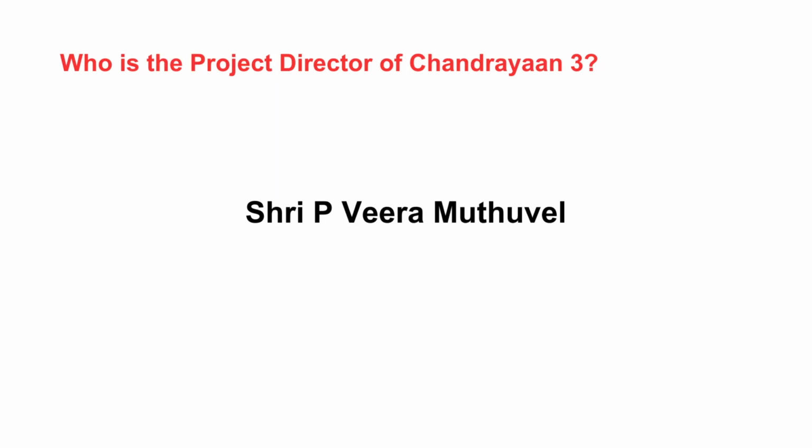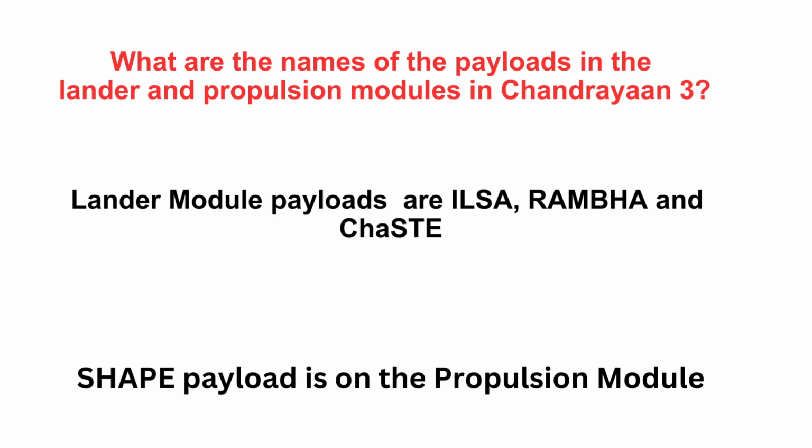Who is the project director of Chandrayaan 3? Shri P. Veeramuthuvel is the project director of Chandrayaan 3. What are the names of the payloads in the lander and propulsion modules in Chandrayaan 3? Lander module payloads are ILSA, Ramba and Chesty. Shape payload is on the propulsion module.